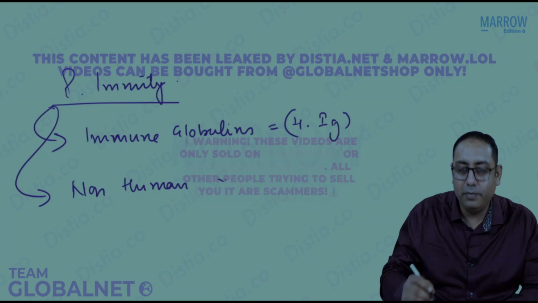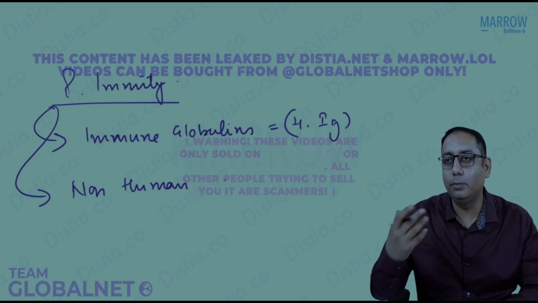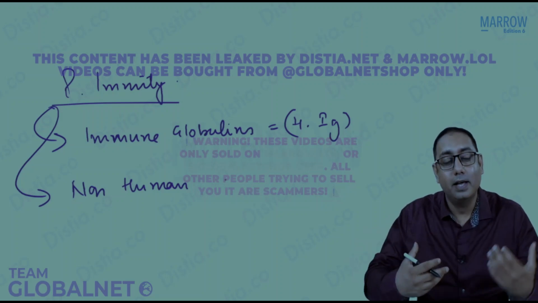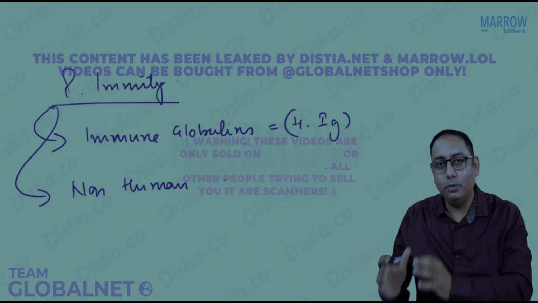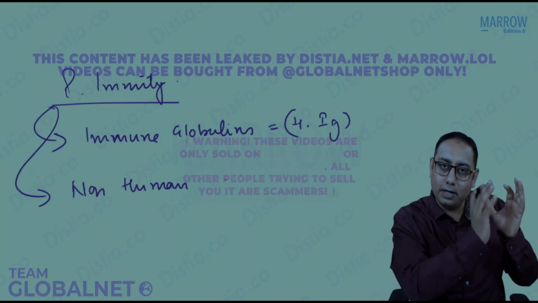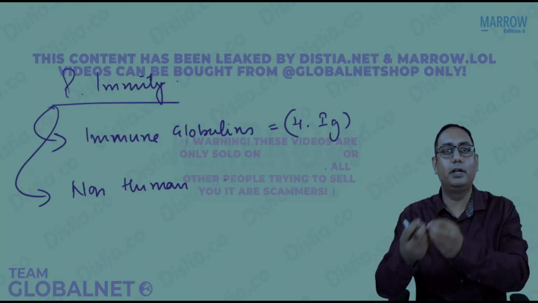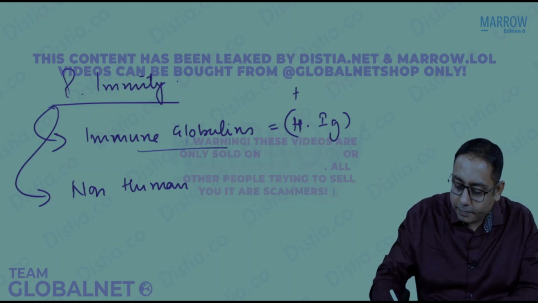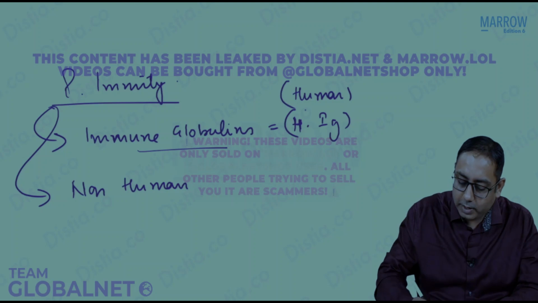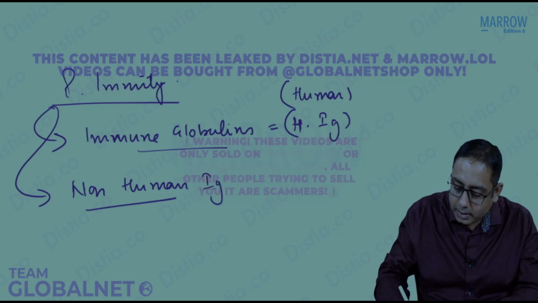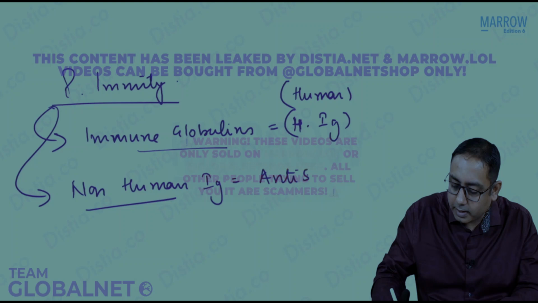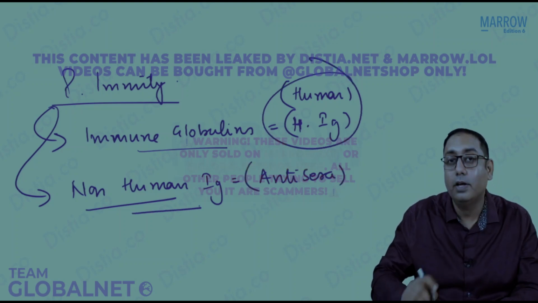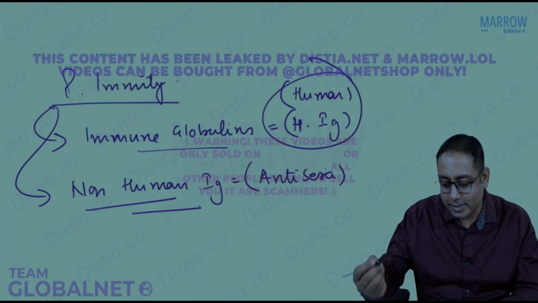We don't say immunoglobulins because we think that the immunoglobulins are the things which are produced by your body, by your B cell after immune response. These are immune globulins. These are ready-made in other people, and we take them and we give it to some other people. So either we can give human immune globulins, or we can give non-human immune globulins, that is anti-sera.